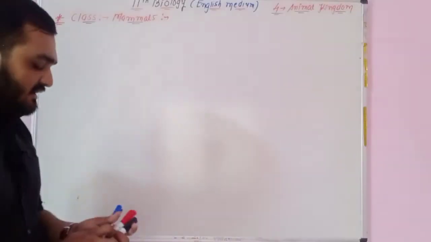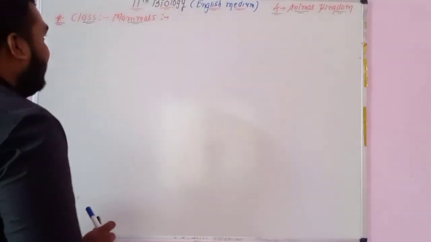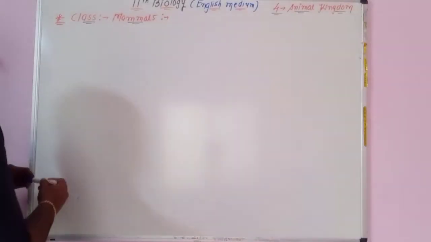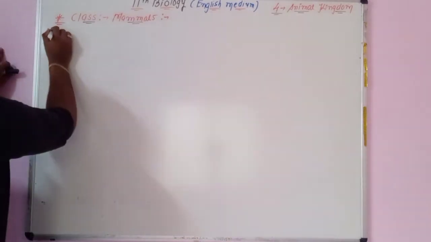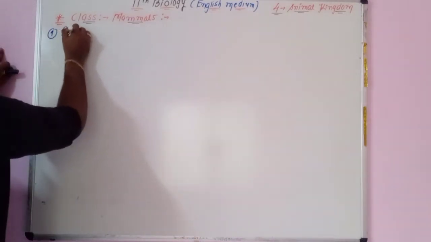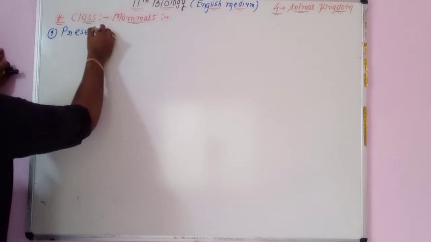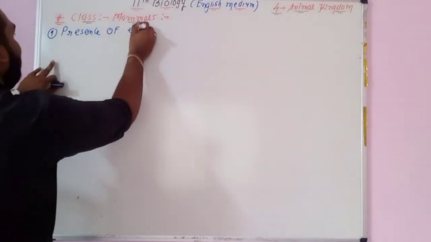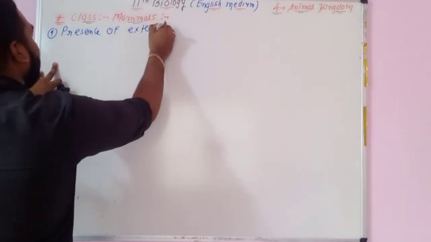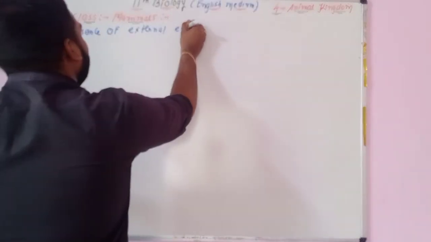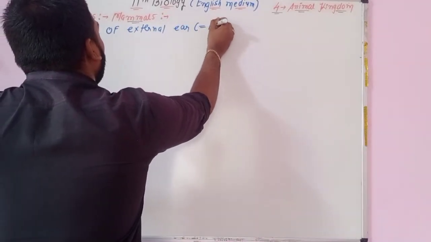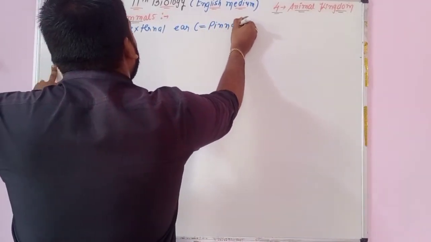If we talk about the next one, point number 9: presence of external ear. Presence of what? Presence of external ear, which is known as pinna. Okay, presence of what?